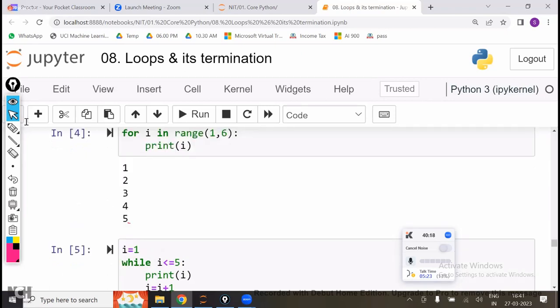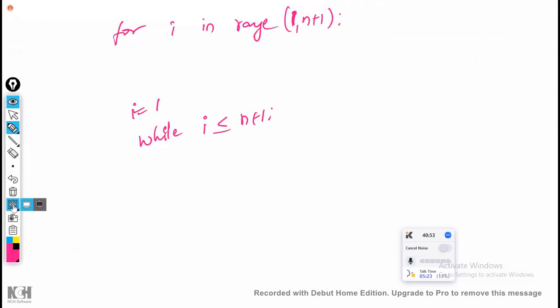So wherever you have to use this one, just remember, use this concept. This is equivalent to this one. Simply put, for i in range(1, n+1), if this is the case, then this is equivalent to a while loop: i = 1, while i <= n+1. Both are the same.